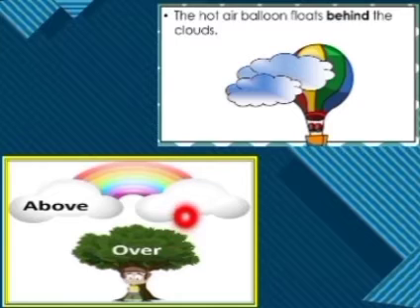Have you seen that it's also over, and here the clouds are above. So when something is touching you, then it is on. When something is not touching but still above, that's over. Then when you can't touch it, then it is above. So these are the words which talk about when something is on your head or over the head.